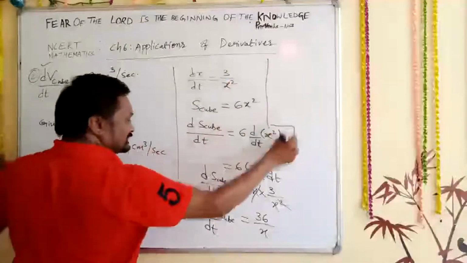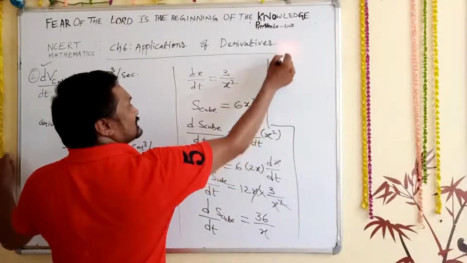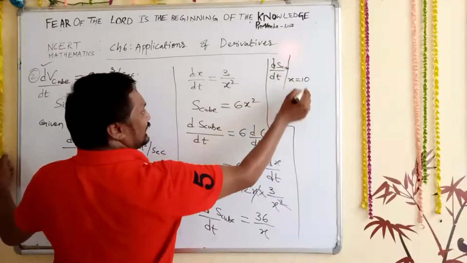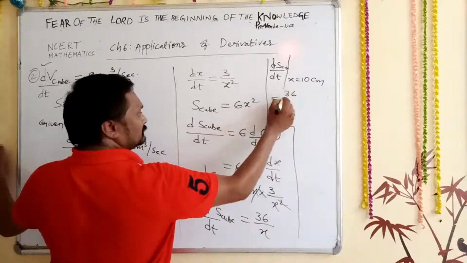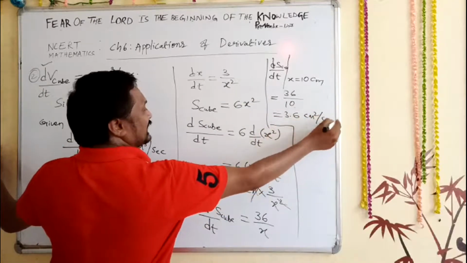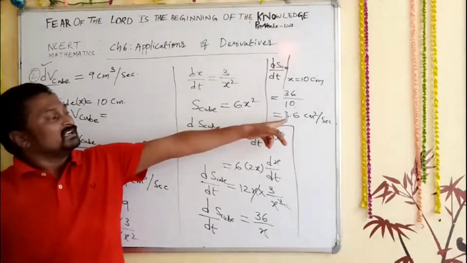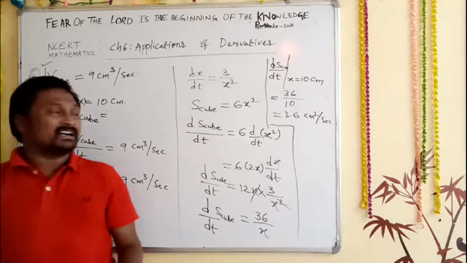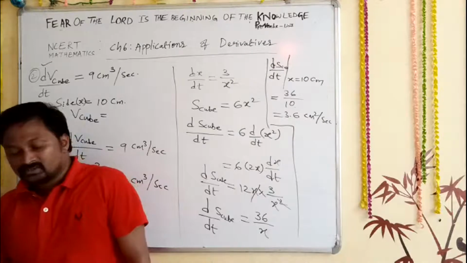So the last step is here, I'm writing d by dt of s cube at x is equal to 10 centimeter is equal to 36 upon 10, you get as 3.6 centimeter square per second. This much speedily it is going to increase. So what is the speed here? 3.6 centimeter per second. So how fast means this much fast it is going to increase, the rate of change. So I hope you have understood.